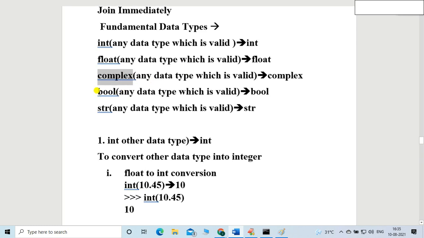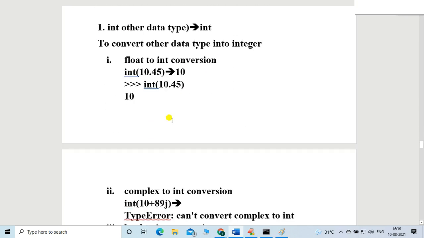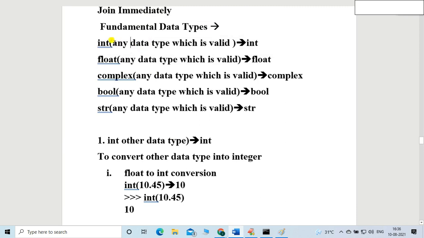Then boolean. I want to convert any data type into boolean. I will discuss this today. And again string, right? So I think we covered these three functions: integer, float, and complex. We already covered them, friends, right? From that we come to know that not all data type conversion is possible. We started with the integer function.